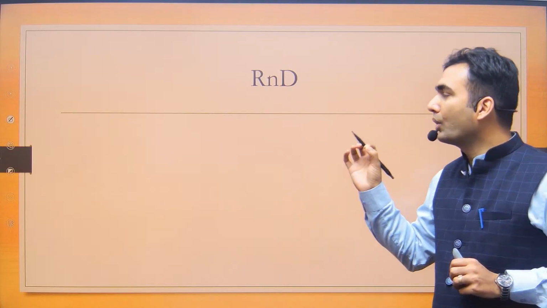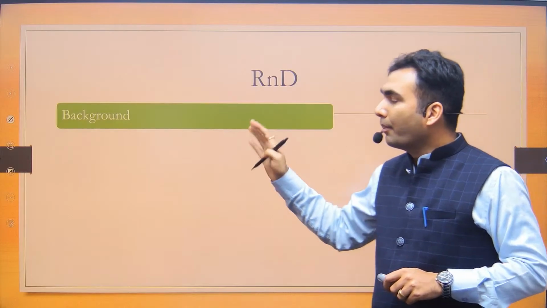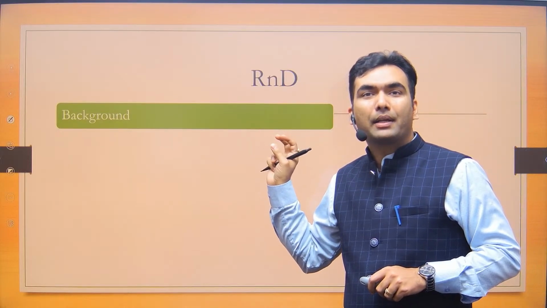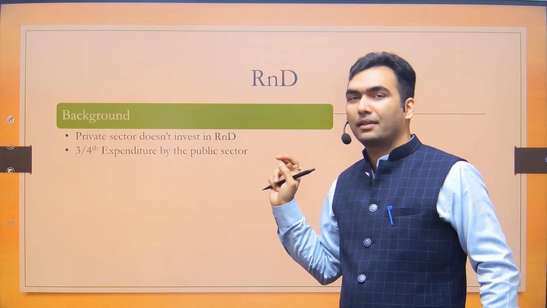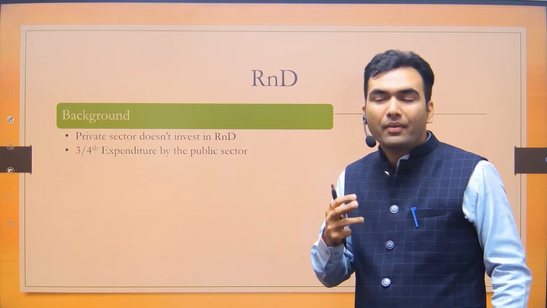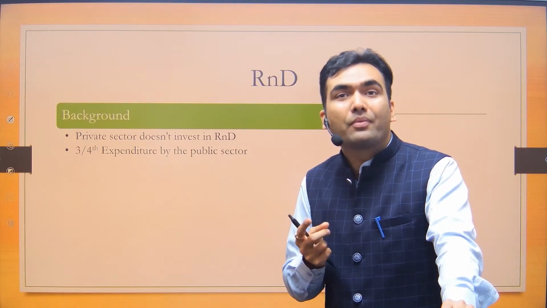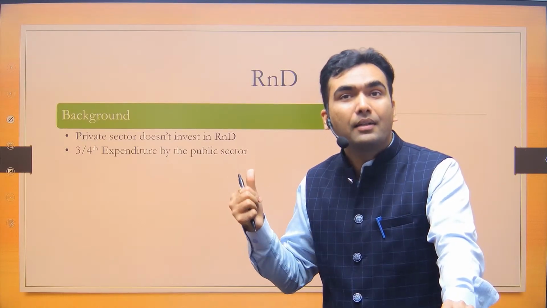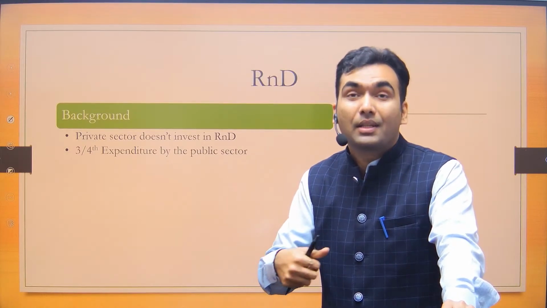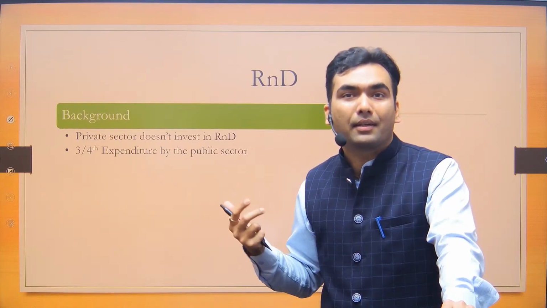We are not doing original research. And in original research also, most of the research happening in India is part of the public sector. The private sector is not interested in investment. Again, here comes the picture of gestation period. In R&D, there is a high gestation period and high investment, and the private sector is not willing to take that risk.